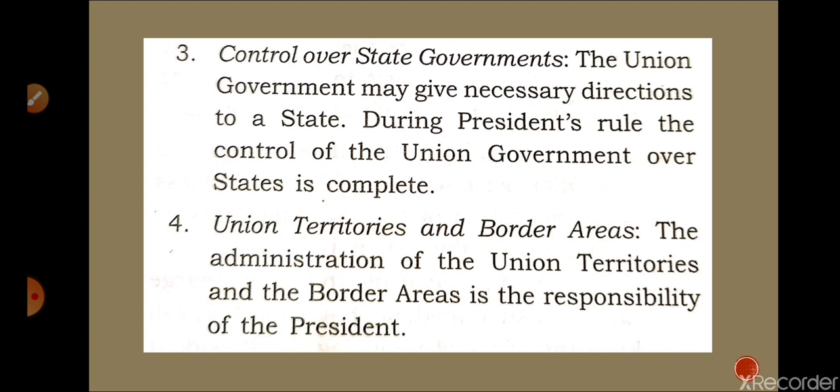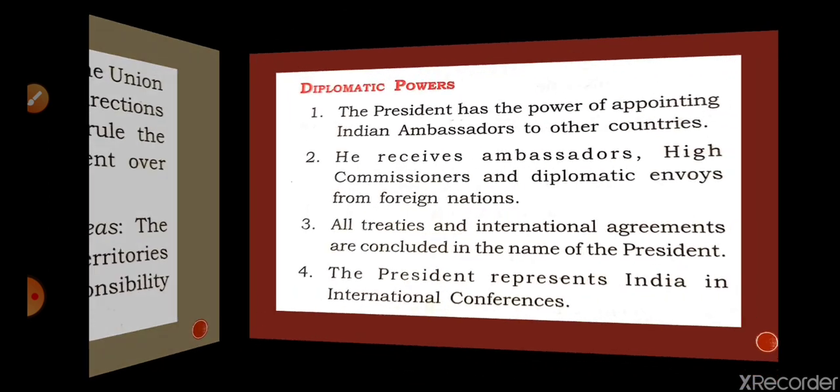So the responsibility for UTs and border areas is in the hands of the President, because border area administration is done by the military, Navy or Air Force. So indirectly the President is controlling the border areas as well as the Union Territories. As I told you, Lieutenant Governors are appointed by the President.